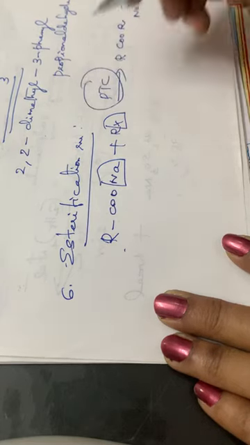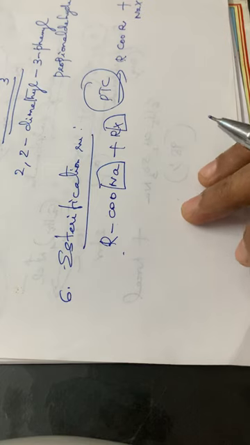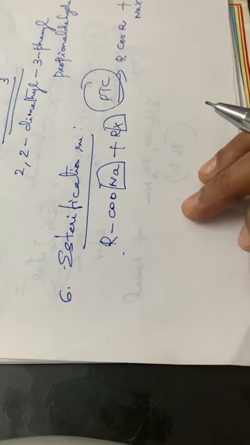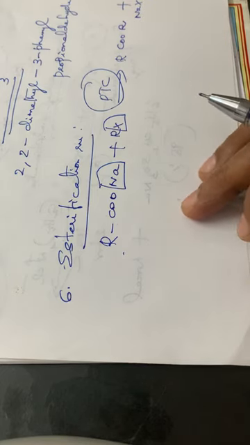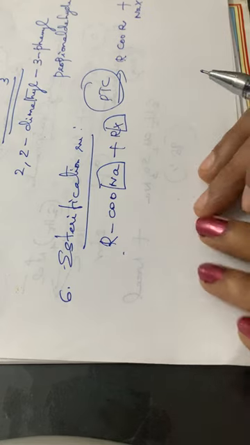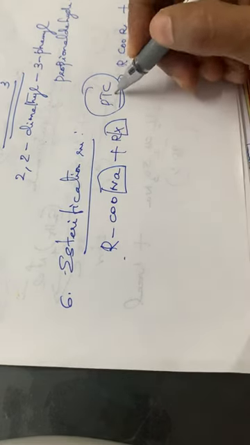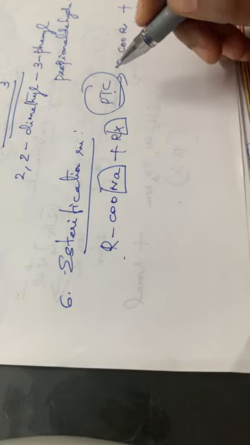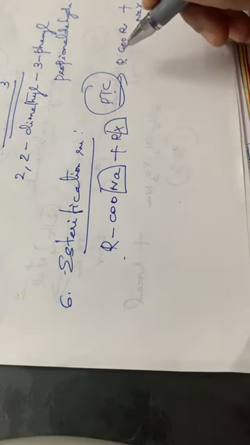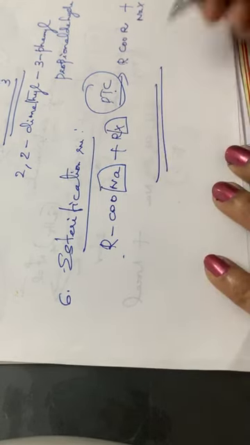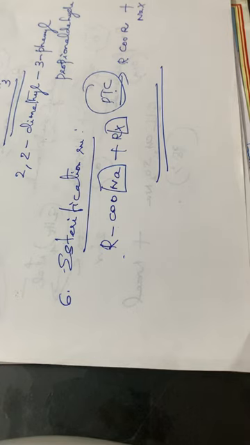Here also a phase transfer catalyst is used, so that the reaction takes place much faster. So this is regarding the phase transfer catalyst and its applications.